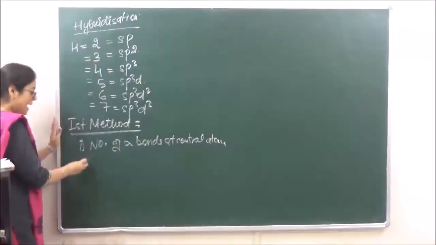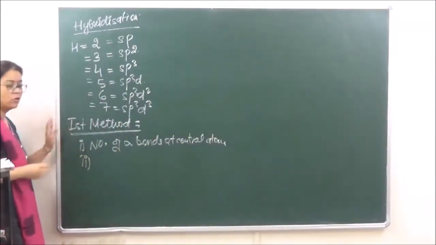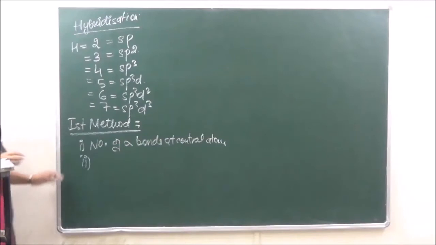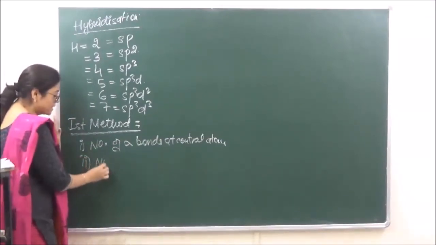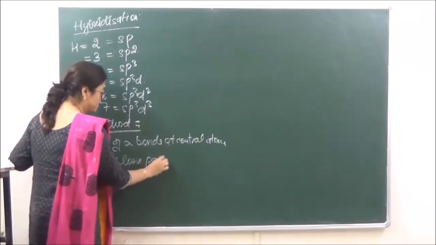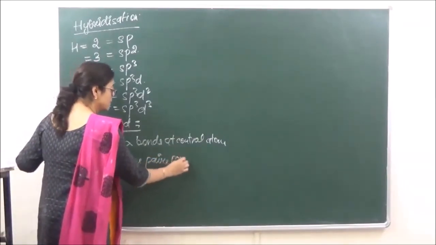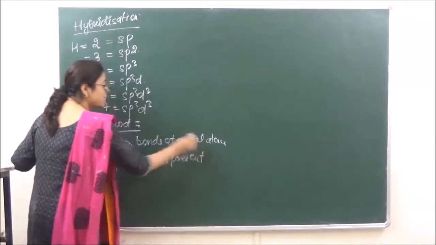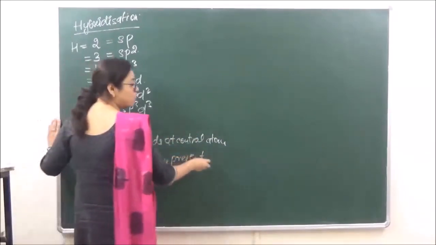And number 2, you need to calculate the number of lone pairs present at the central atom, and then you add both.